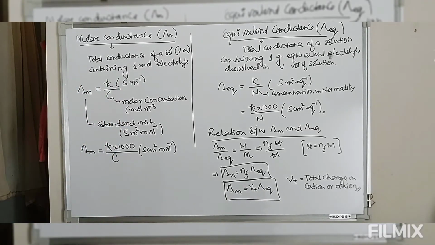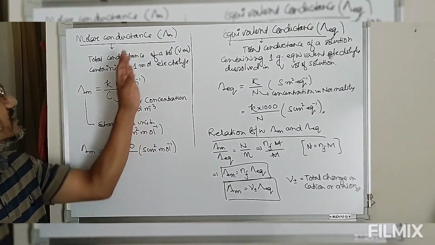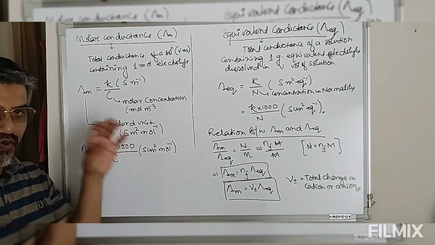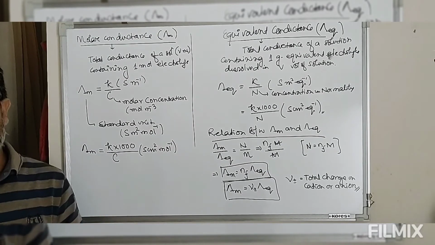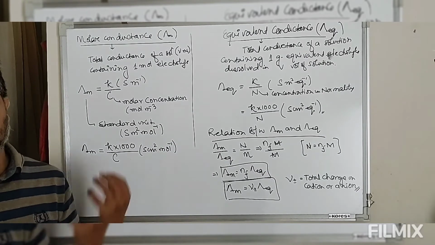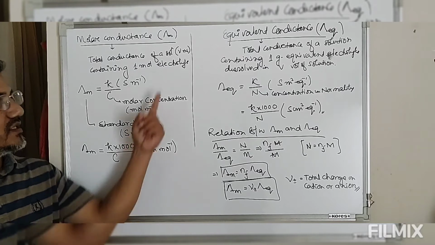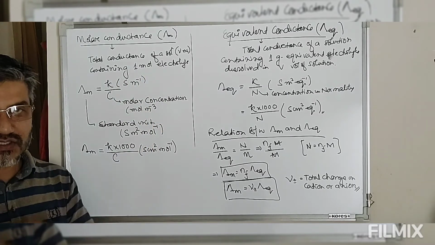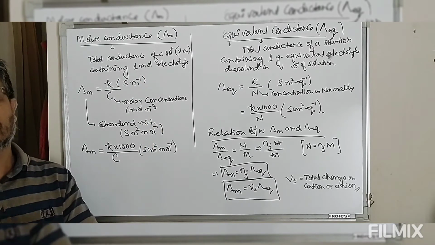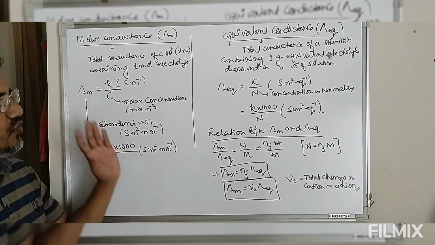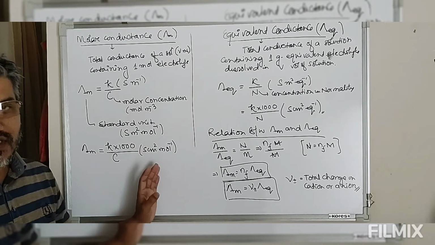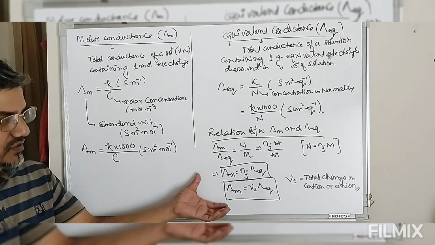In most cases we use molar conductance, because it's appropriate to define conduction in terms of molar conductance, since the concentration of an electrolyte is sometimes measured in terms of molarity, that is 1 mole of the substance dissolved in some volume of the solvent. So this is molar conductance and this is equivalent conductance, and this is the relation between these two.